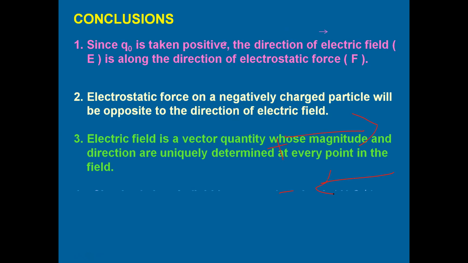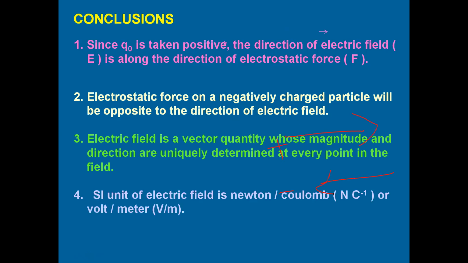Now the SI unit of electric field is going to be Newton per Coulomb because we studied E is equal to F by Q. Force is Newton and Q is Coulomb, so Newton per Coulomb. And it has one more unit, volt per meter. How electric field has a unit volt per meter, we can discuss only after discussing one another property. It is called electrostatic potential, about which we will be discussing in one of our forthcoming videos.